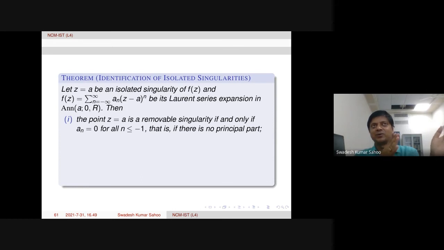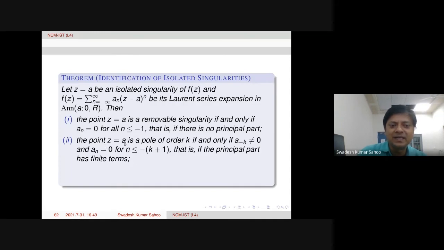The first region was mod z less than 1, where we had the Laurent series expansion without principal part, that means only the analytic part. In the middle ring domain, we had both the principal part and the analytic part. But outside of the disk, you have only the principal part. So those 3 types of situations might occur. Therefore, in the first situation, this point will be called a removable singularity.